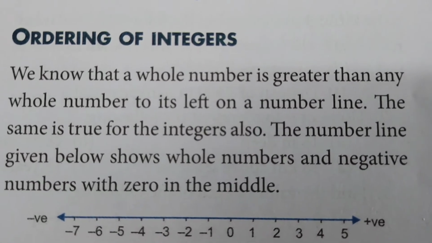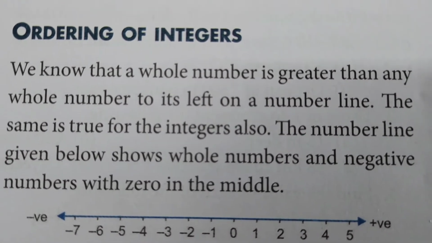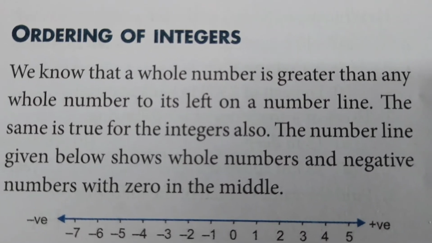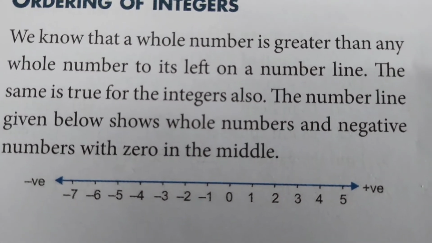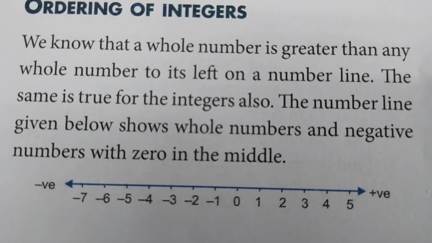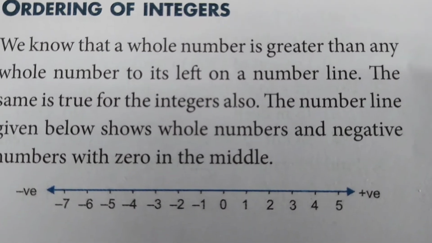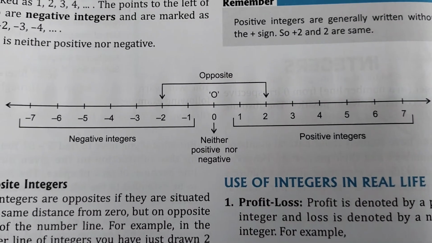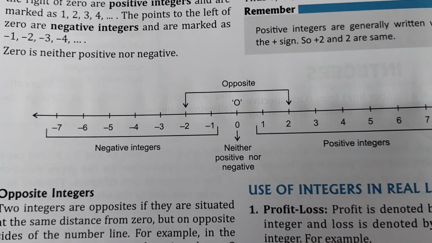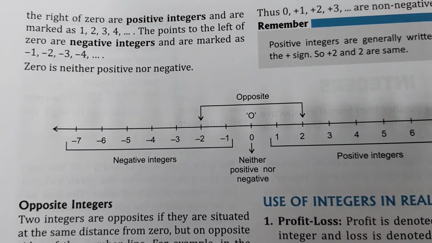Equal space must be given between the numbers, and to the right side of 0 we locate positive numbers, to the left side of 0 we locate negative numbers. Arrow marks show that in both directions we can extend the number line and we can locate an infinite number of numbers. So here you can see the number line, how we are representing negative and positive numbers.